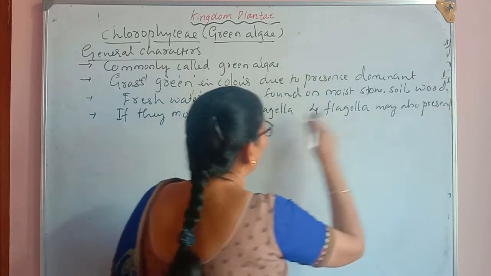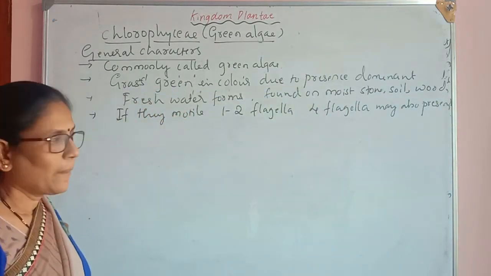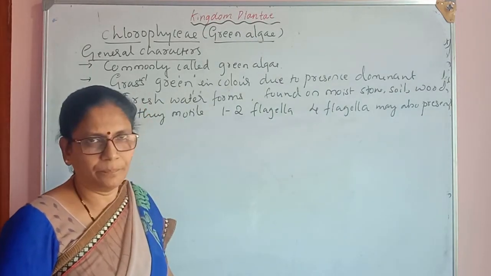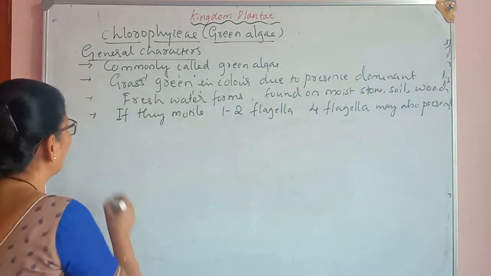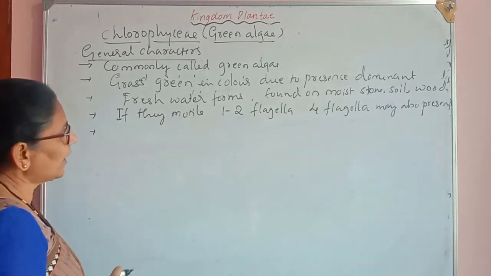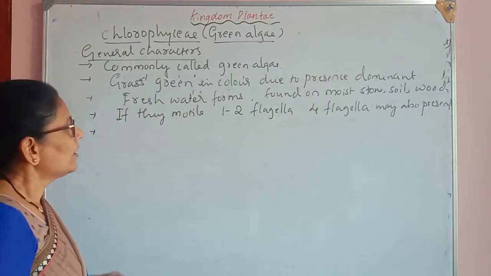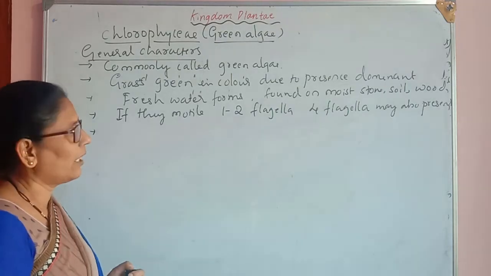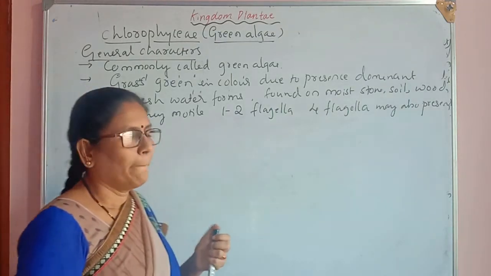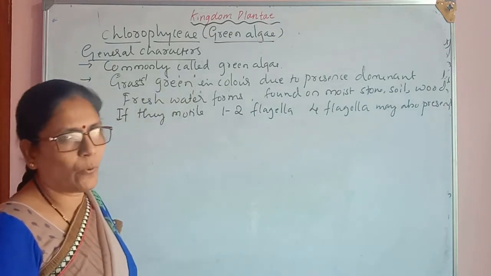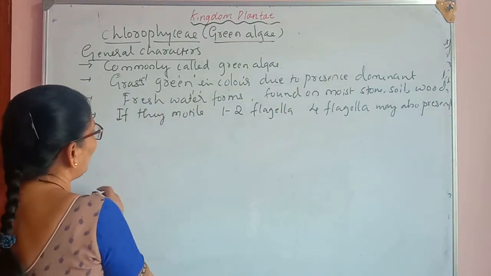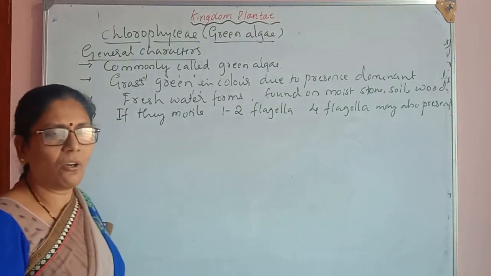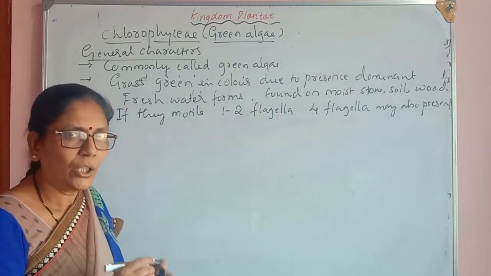Usually 1 to 2 flagella are there, but sometimes some algae may also have 4 flagella. Clear? Next. The next character is that most of the members of this group have one or many storage bodies. They are called pyrenoids, and these pyrenoids are embedded within the chloroplast.